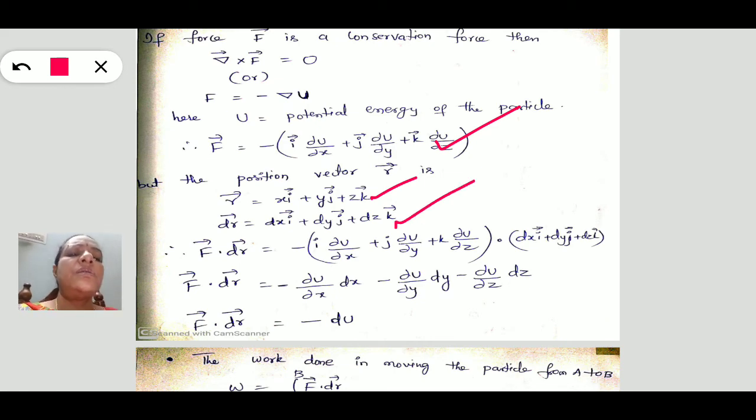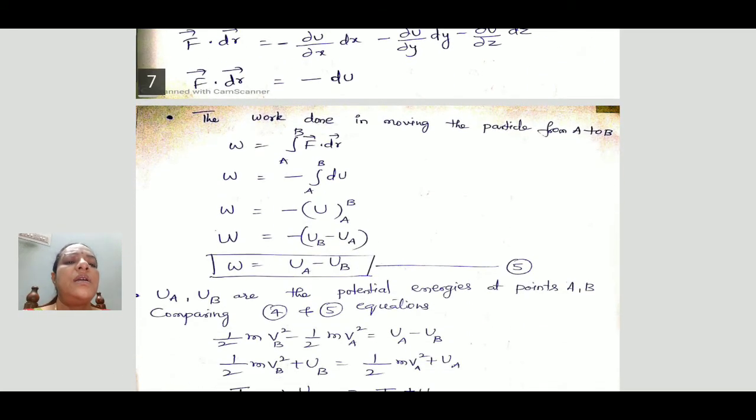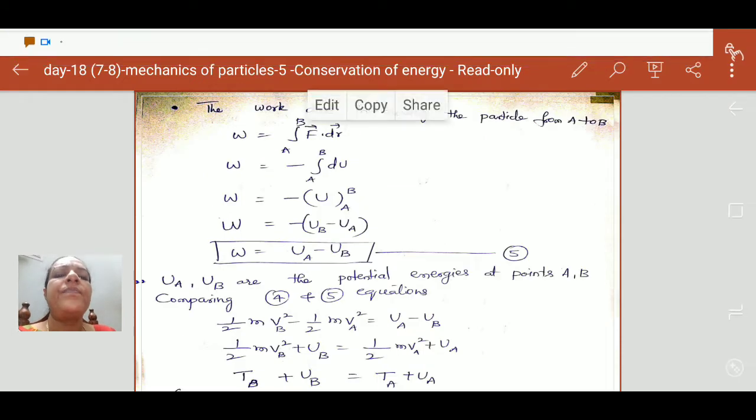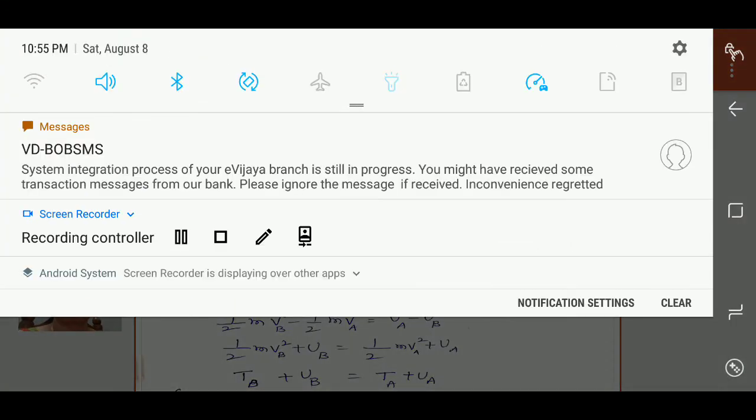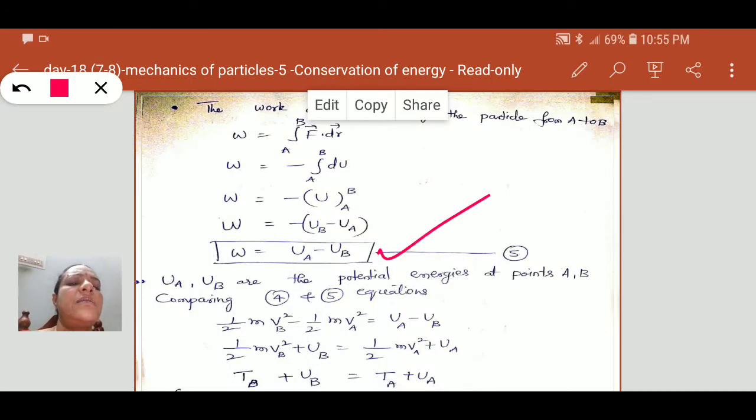F dot dr means we are calculating work again. F dot dr must be equal to the change in potential energy. So the work done is equal to UA minus UB.